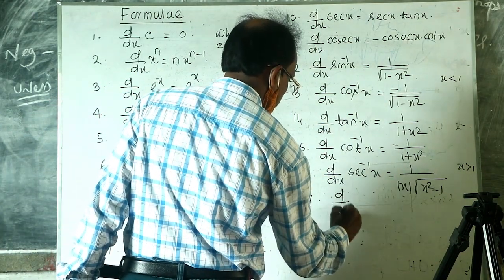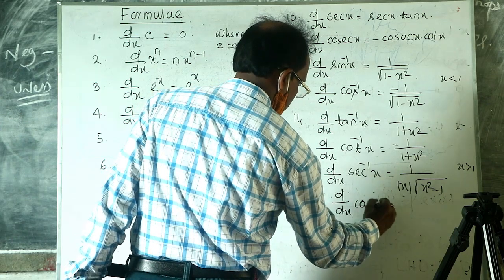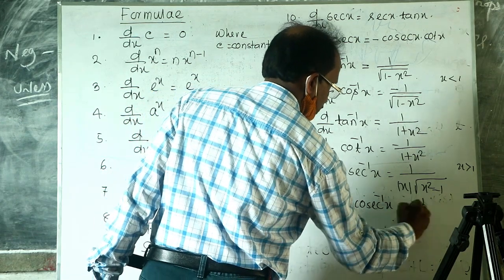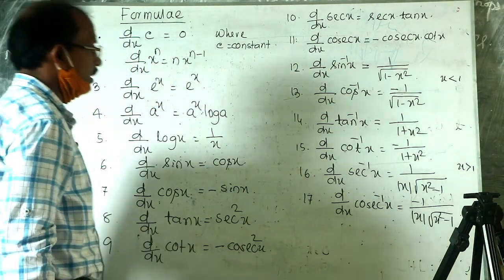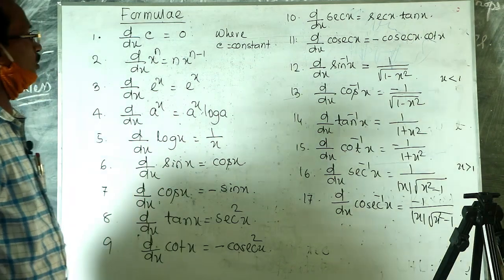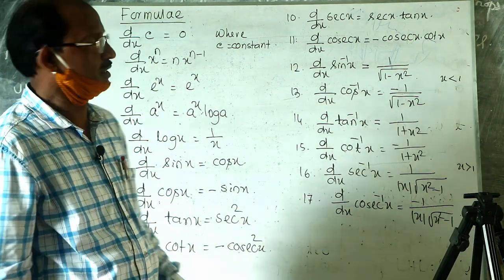Then derivative of cosec inverse x is equal to minus 1 by x modulus into root over of x square minus 1. These are the standard formulae for derivatives.